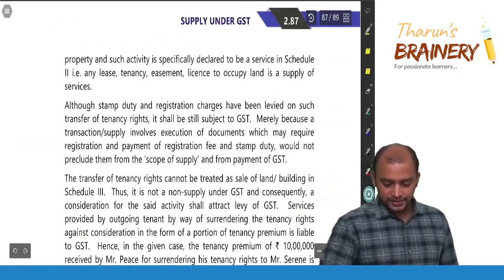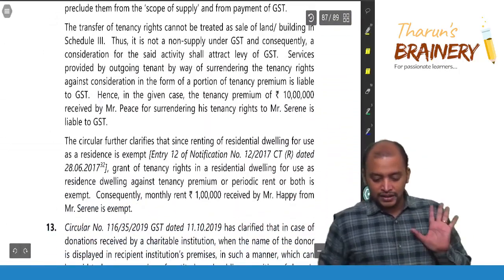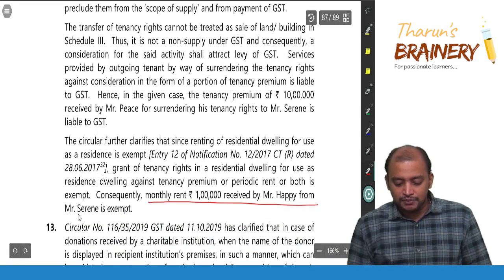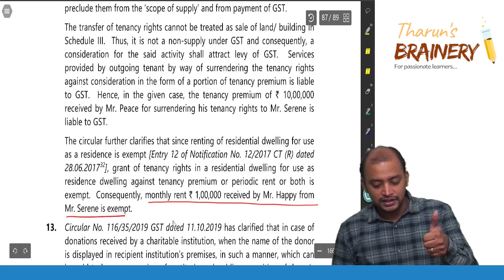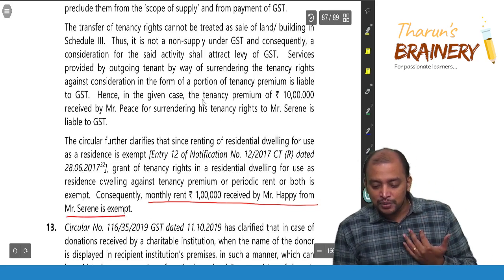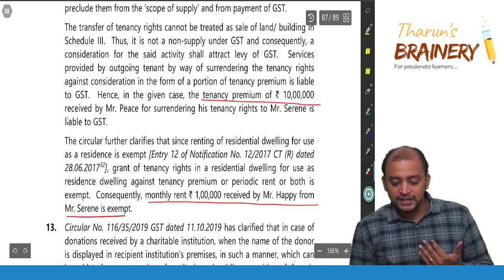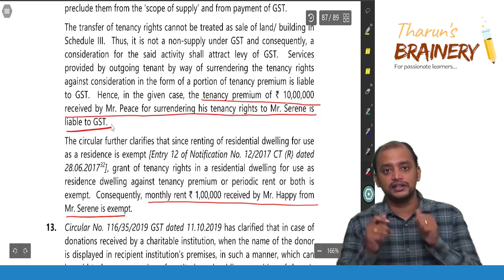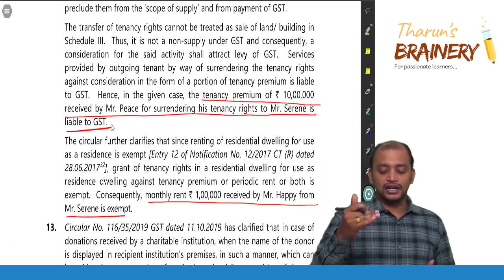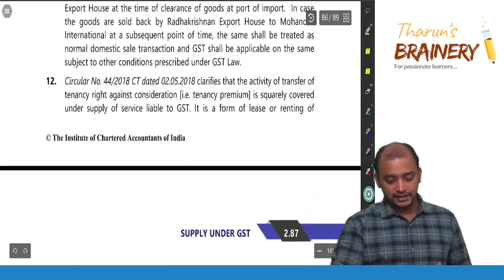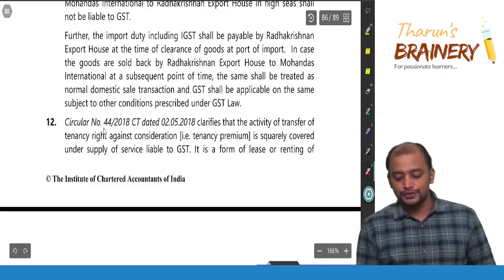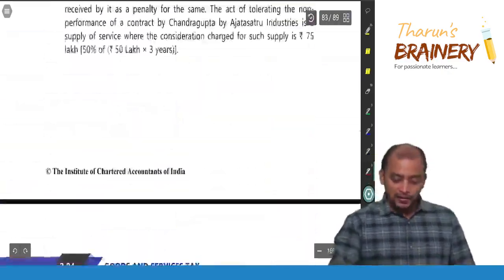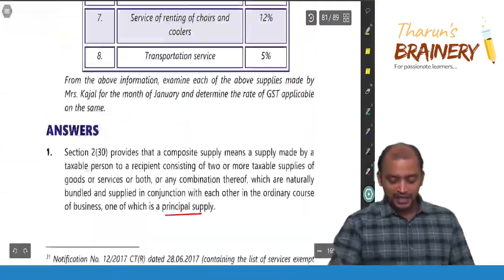So see this. Monthly rent of 1 lakh received by Happy from Mr. Serene is exempt. Got it? Then tenancy premium of 10 lakhs received by Mr. Peace for surrendering his tenancy right to Serene is liable to GST. Got it? So that's the circular which we have already discussed. Circular number 44 2018. That's the circular we discussed just now. Then question number 13. Please see.